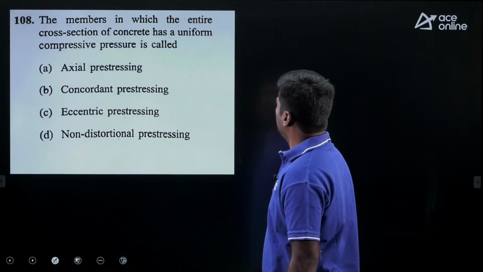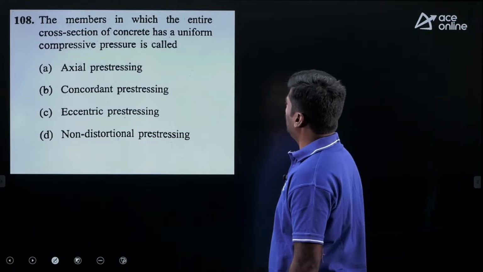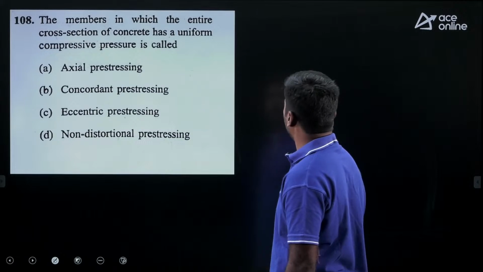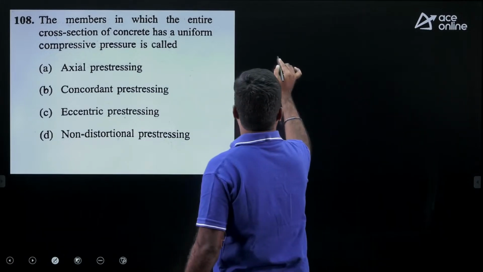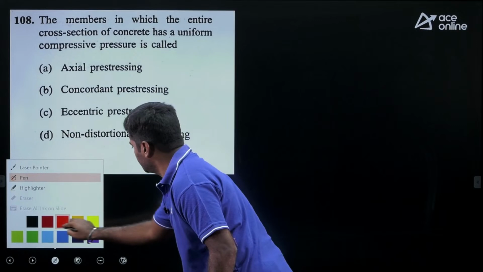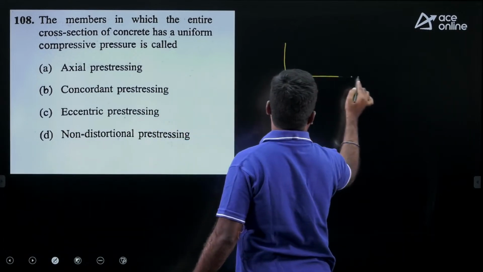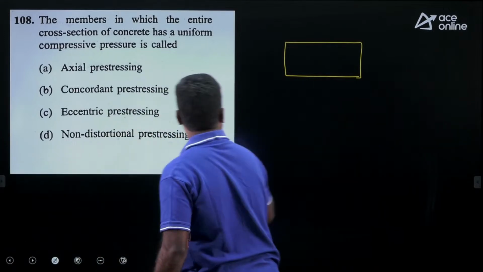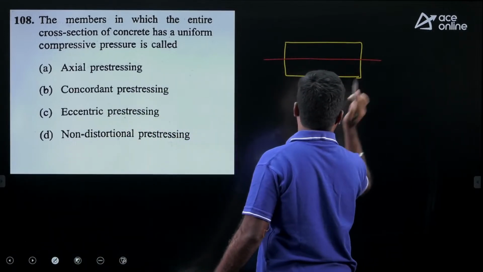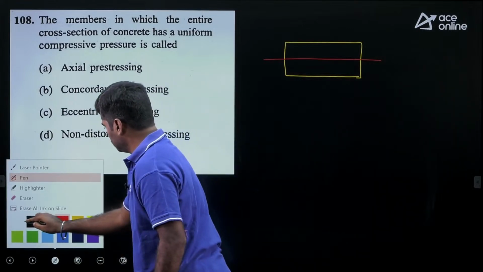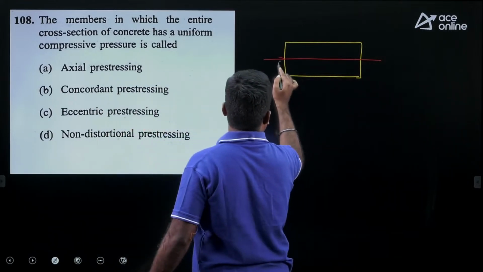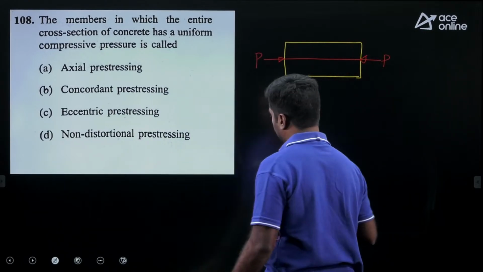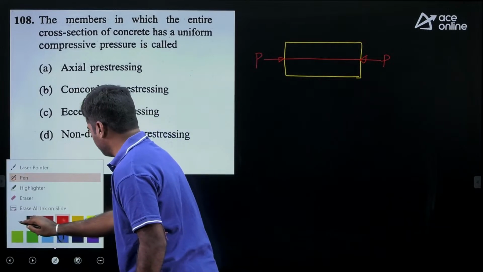The members in which the entire cross section of concrete has a uniform compressive pressure is called... My dear, this is the prestressed concrete member. If you keep the tendon exactly at the CG of the member and introduce the pre-stressing force, due to this pre-stressing force you will get the stress throughout the section.